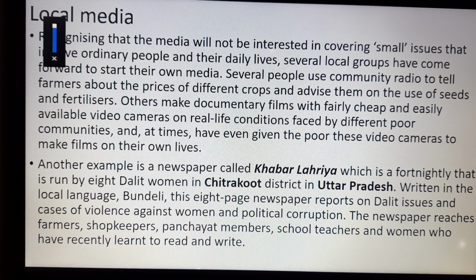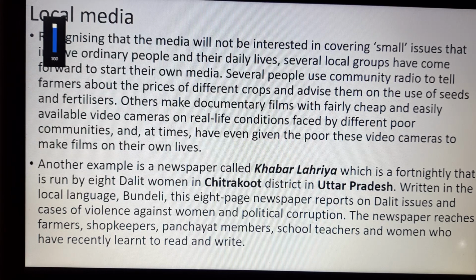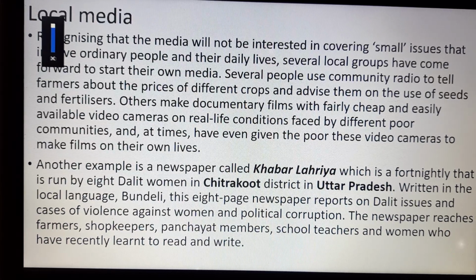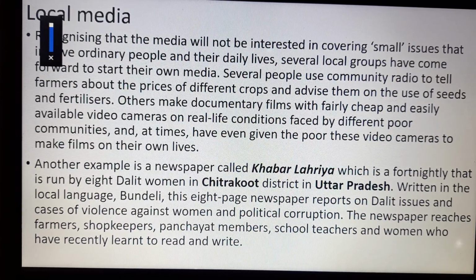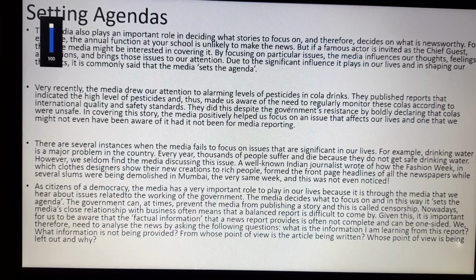This 8-page newspaper reports on Dalit issues, cases of violence against women and political corruption. The newspaper reaches farmers, shopkeepers, barbers, panchayat members, school teachers and women who have recently learned to read and write.